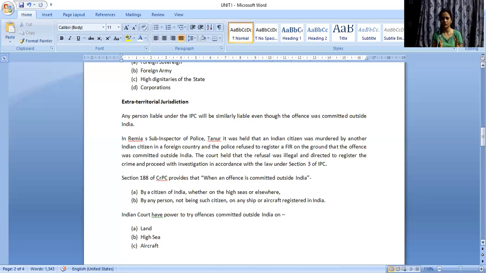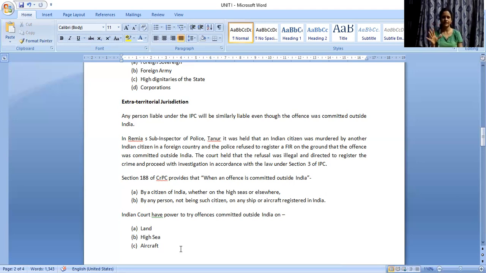That is extraterritorial jurisdiction. India is the jurisdiction for IPC. We committed the crime outside India in some foreign country, but still we may be held guilty in India. While committing the crime, we were not in India, still we may be made liable. Even if a crime is committed on land, high sea, or aircraft, we may be made liable.